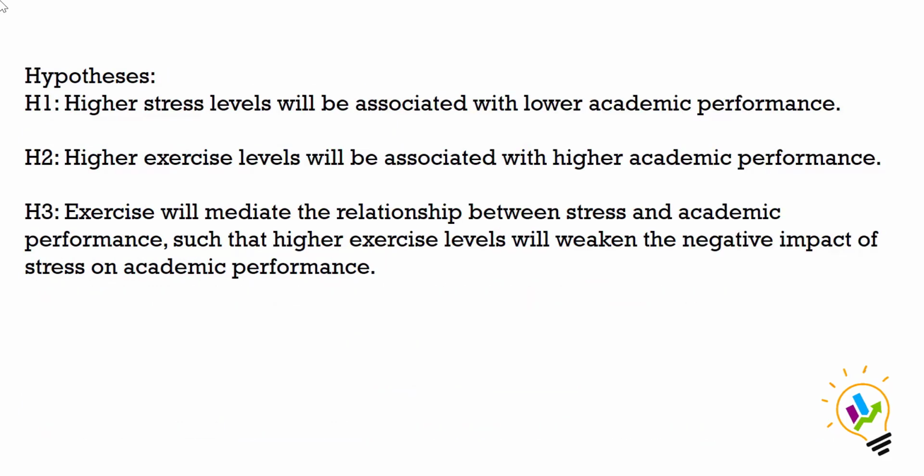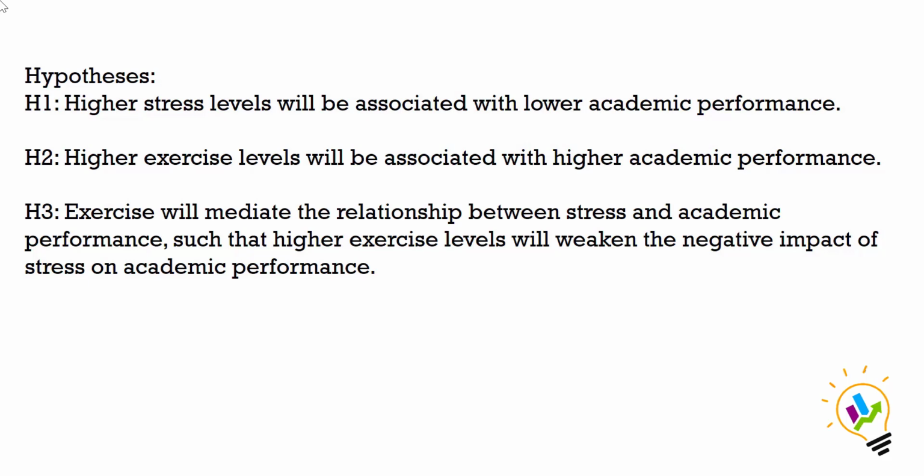Now we are going to have the hypotheses like this. First hypothesis: higher stress level will associate with lower academic performance. Second hypothesis: higher exercise level will associate with higher academic performance. Third: exercise will mediate the relationship between stress and academic performance, such that a higher exercise level will weaken the negative impact of stress on academic performance.